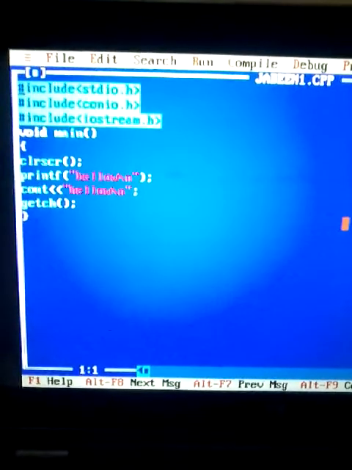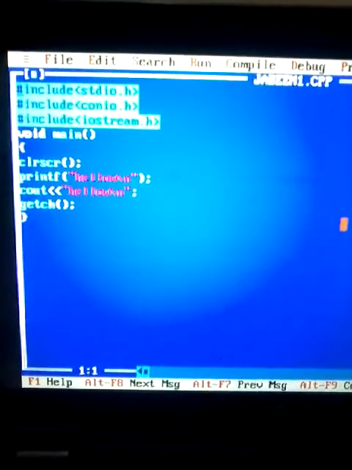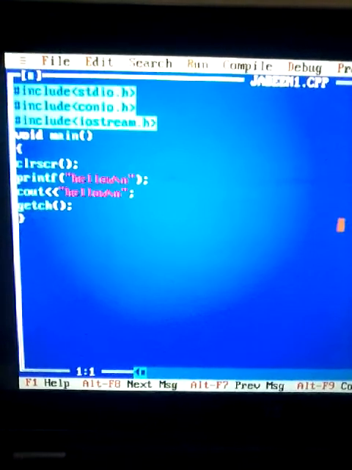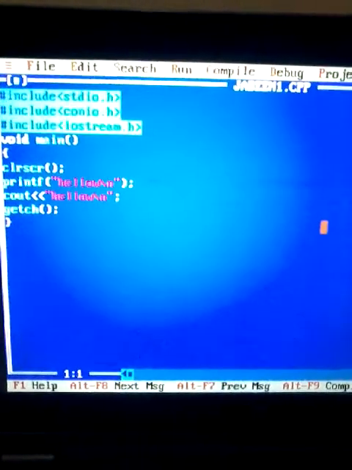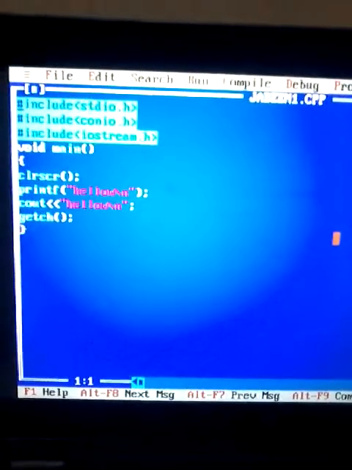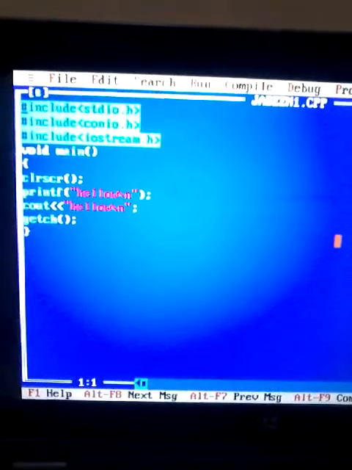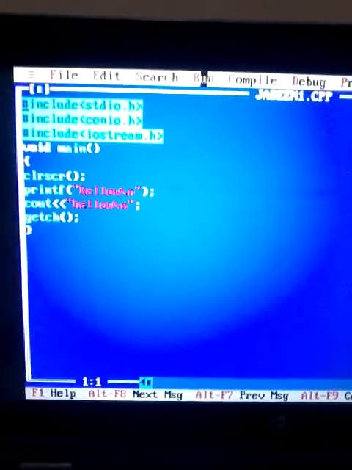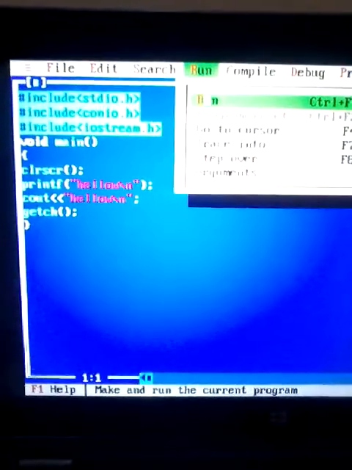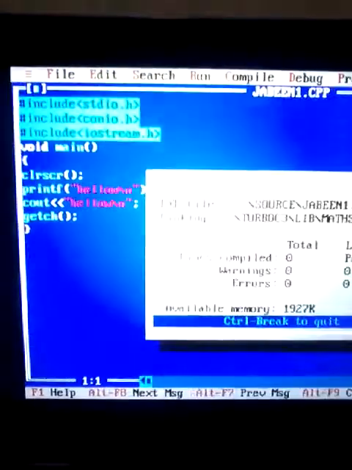Here we find printf also, cout also. Using C and C++ functions and header files in a single program gives a language called Jabin Programming Language 1. Now let us execute. See, this is the output.